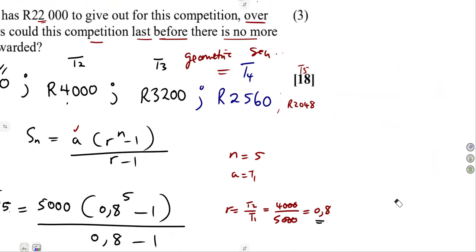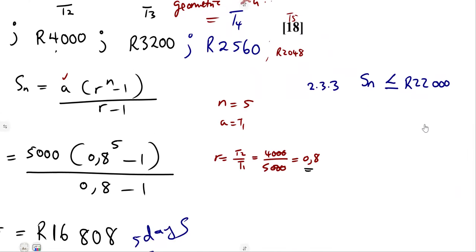2.33, let me put it this way. They are limited to that amount. That is the case. So if they are limited, it means the sum, which is our Sn, is less than, or it can be equal to 22,000. That is the case. You cannot give more than what you have. You can only give what you have, or less than what you have, or up to what you have. Not to say you don't have that, guys, then you want to give. How is that possible?